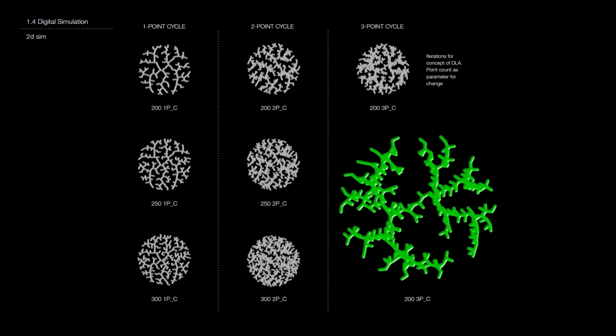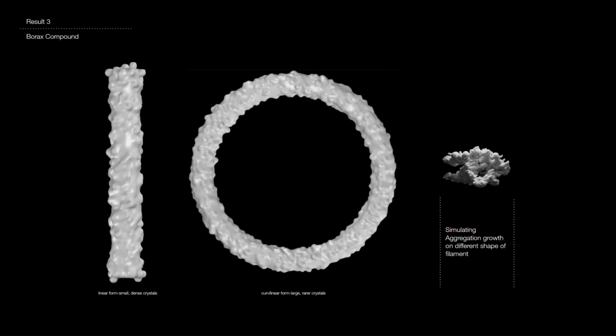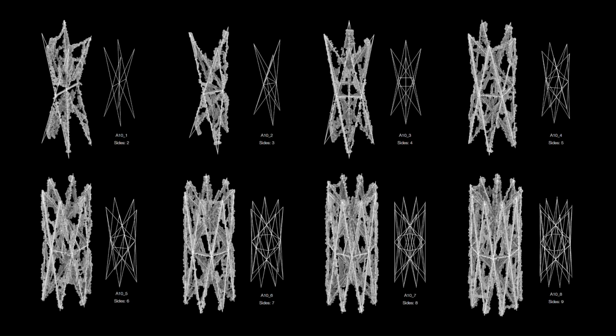This iterative process is repeated 200 to 300 times to generate different results. A similar experiment was conducted in a 3D environment to simulate the growth of an aggregate on a filament. The parameters varied here included the number of point attractors, branch length, and number of iterations. We digitally simulated the borax experiment using the same filament form. Next, we conducted the same simulation with an increased number of lines, resulting in higher resolution.